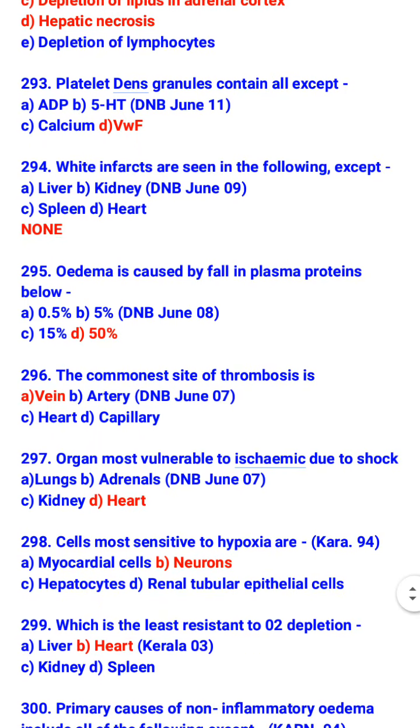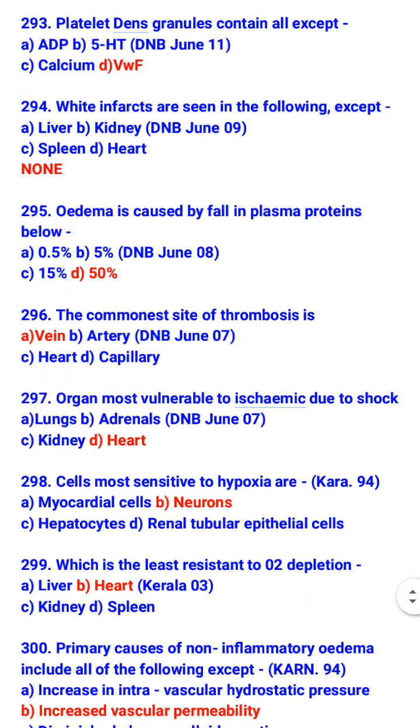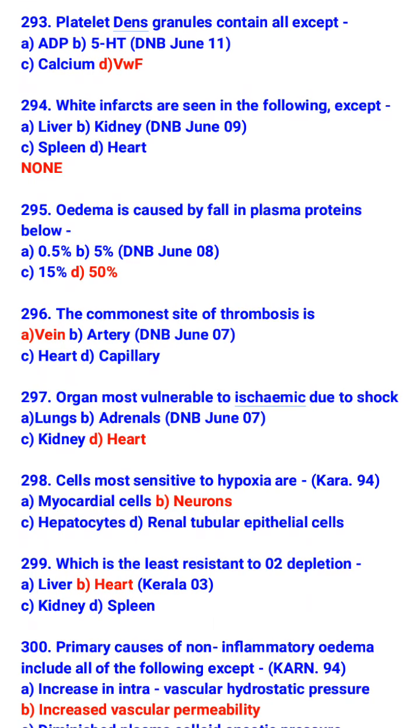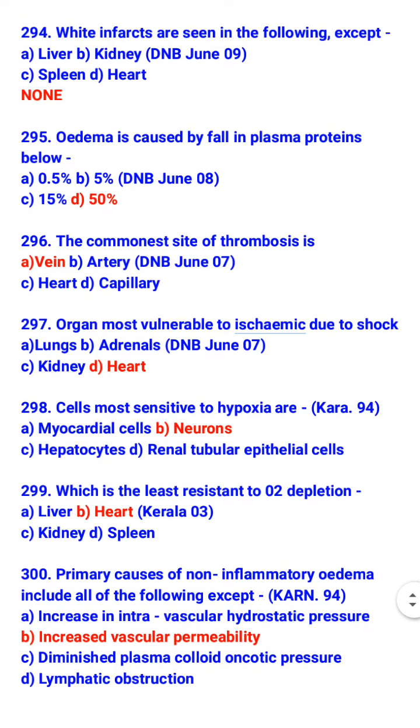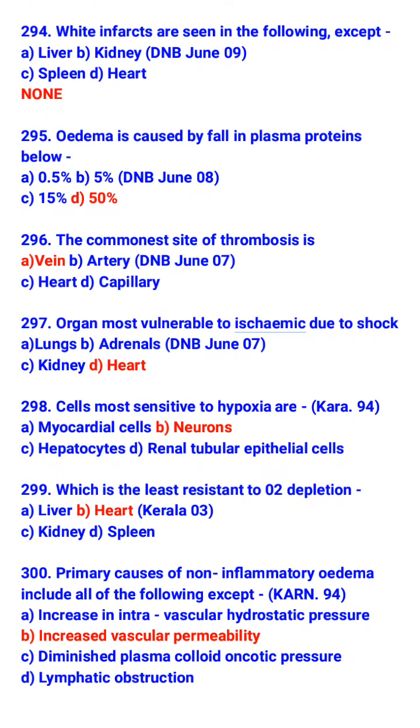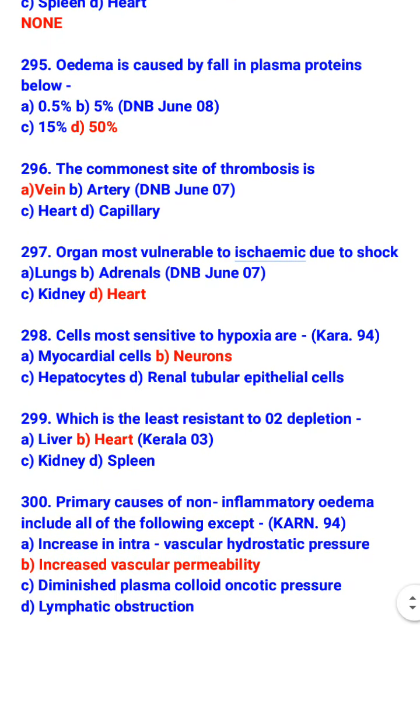Edema is caused by fall in plasma protein below 50%. The commonest site of thrombosis is vein. Organ most vulnerable to ischemia due to shock is heart. Cells most sensitive to hypoxia are neurons. Which is the least resistant to O2 depletion?